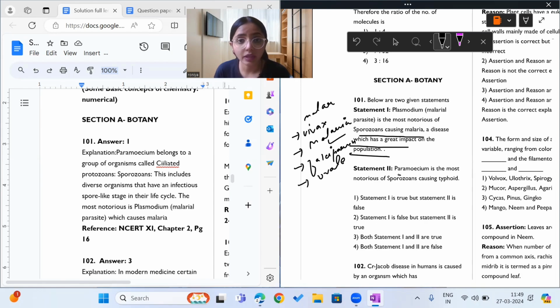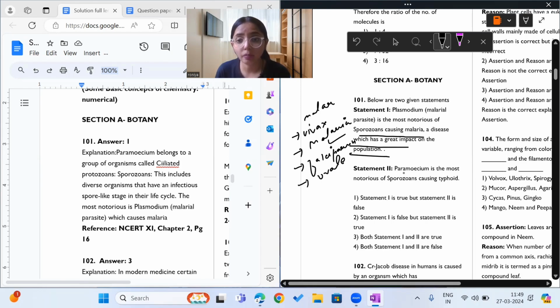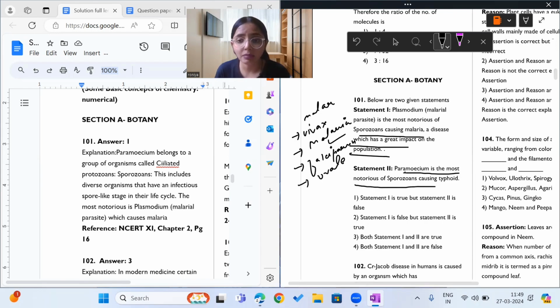Now, moving on to the next statement. It says Paramecium is the most notorious sporozoum causing typhoid. Paramecium is a sporozoum, that is a correct statement. And does it cause typhoid? No, that's an incorrect statement. Paramecium is a ciliated protozoan. That is correct, but it does not cause typhoid.